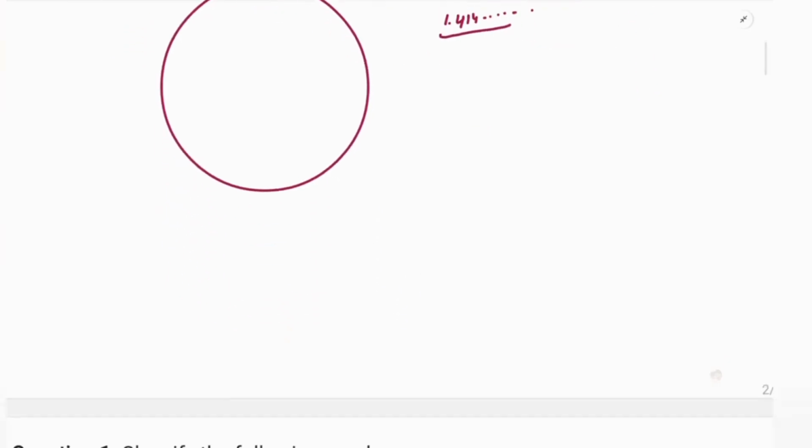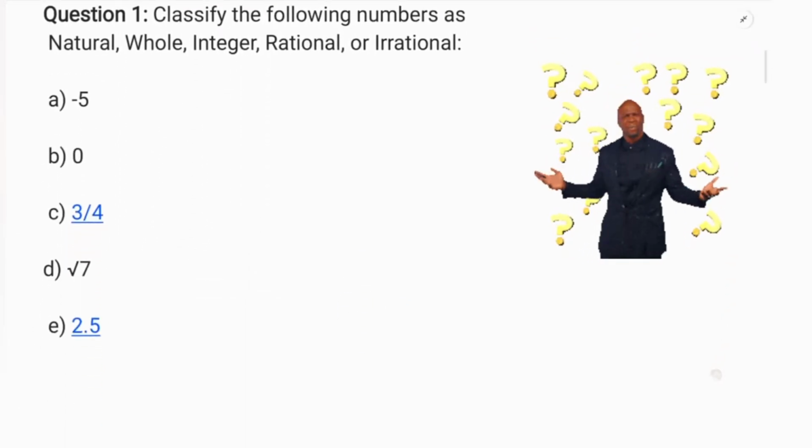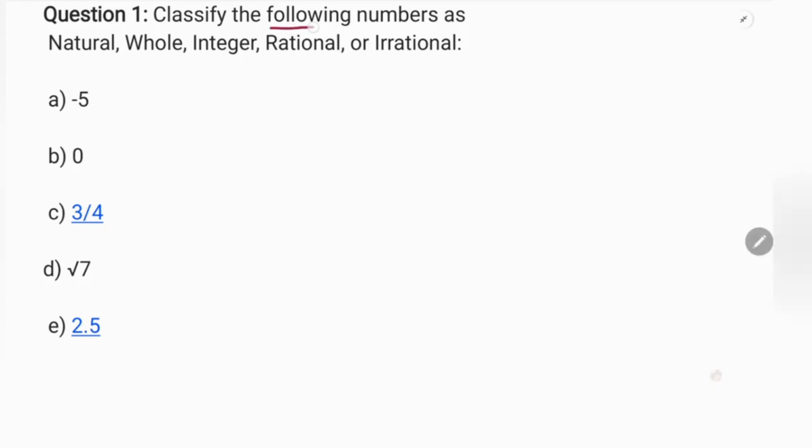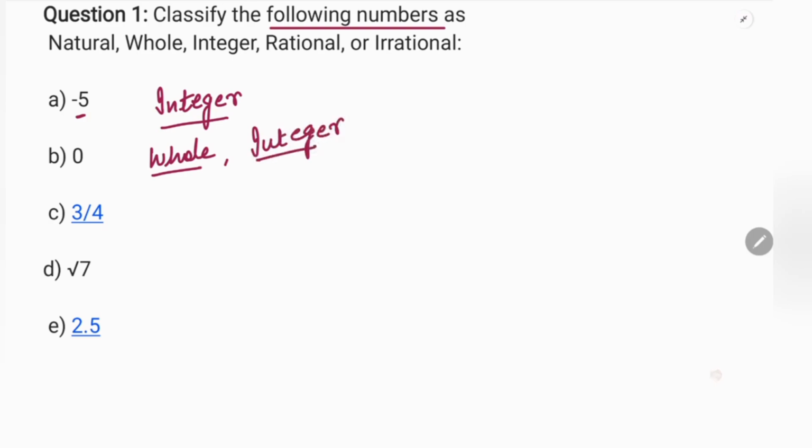After that, now we come to questions. After every topic we will do questions as well to practice, so you can see whether you learned or not. Classify the following numbers as natural, whole, integers, rational or irrational. Minus 5. What is minus 5? Minus 5 is negative. A negative whole number is what? Integer. So minus 5 is an integer. 0: what is 0? 0 is a whole number as well, and 0 is an integer as well, right?